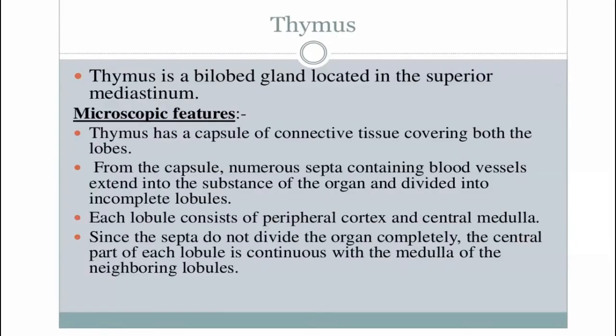Now, the thymus, one of the lymphoid organs, is a bilobed gland that is located in the superior mediastinum. Mediastinum, I think you all know about the mediastinum.